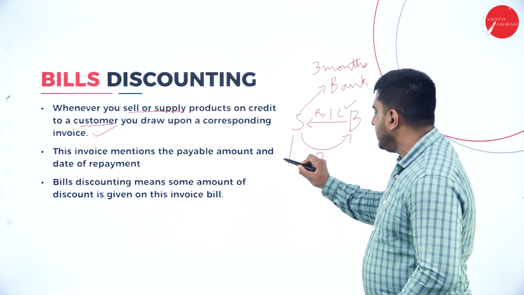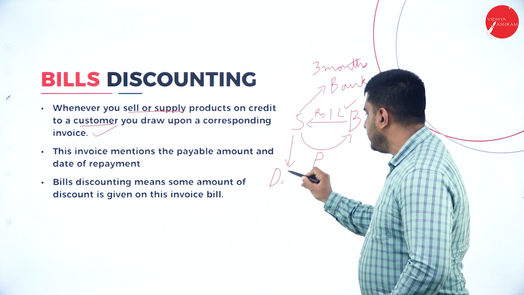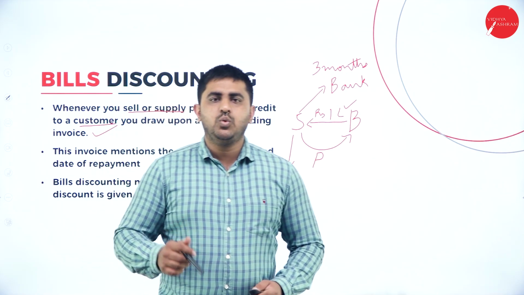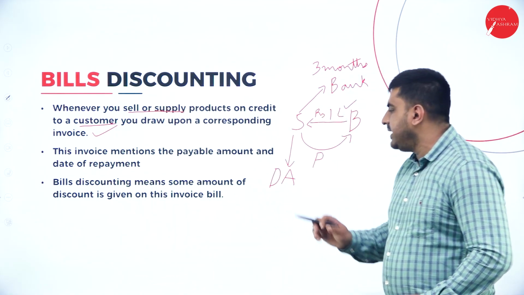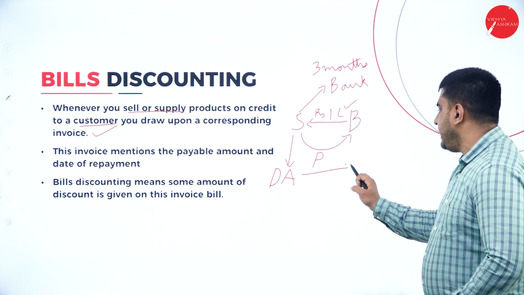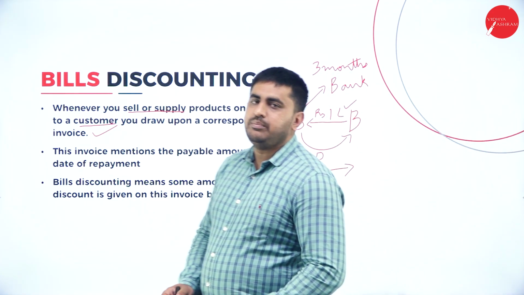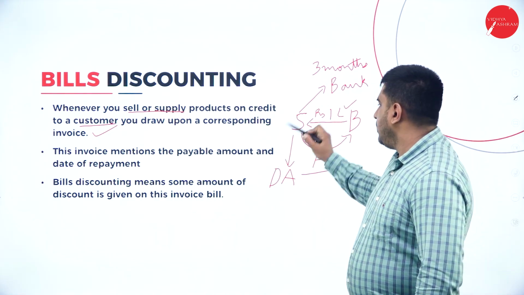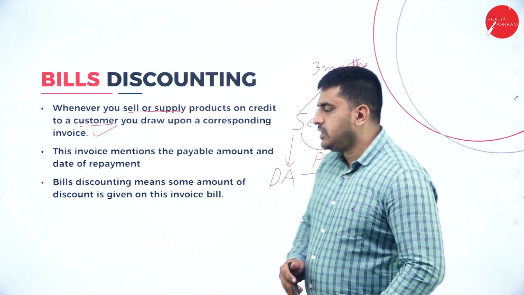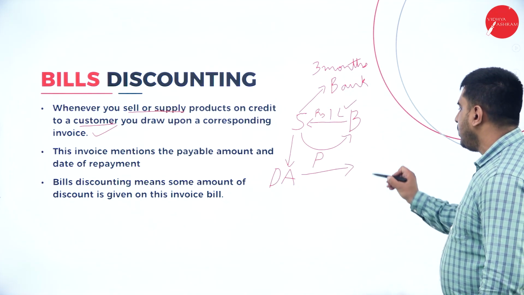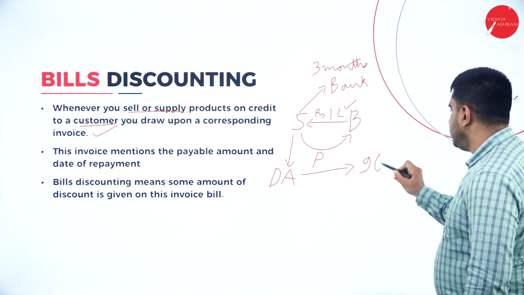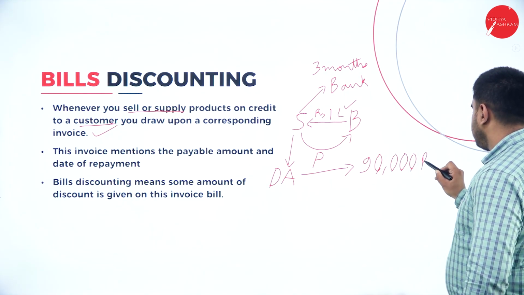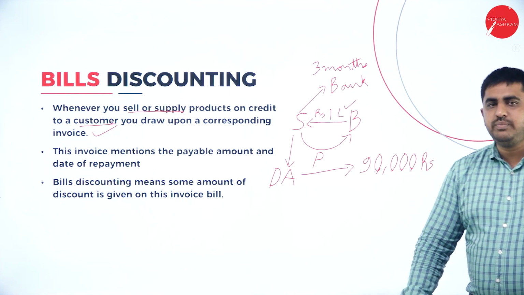So he approaches a discounting agency. If he waits for 3 months, he will get 1 lakh. Now he has approached the discounting agency. What this agency will do is discount the bill. The value of the bill was 1 lakh. Because the seller wants it today itself, they will discount it by 10% and give only 90,000. This is called bills discounting. This is the concept of bills discounting.